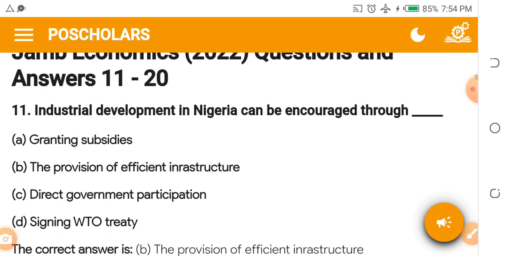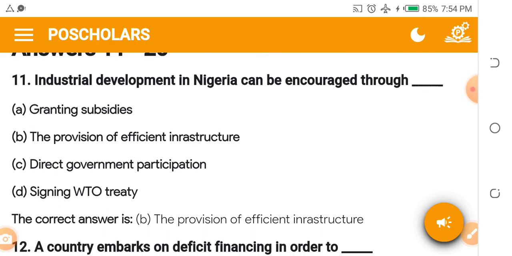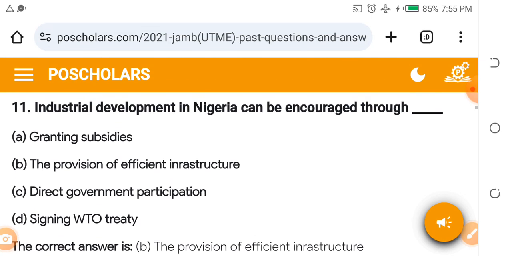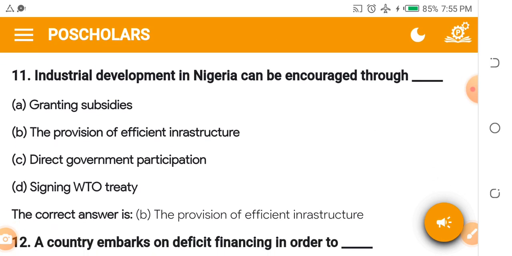Okay. Now, industrial development in Nigeria can be encouraged through dash. A. Granting subsidies. B. The provision of efficient infrastructure. C. Direct government participation.